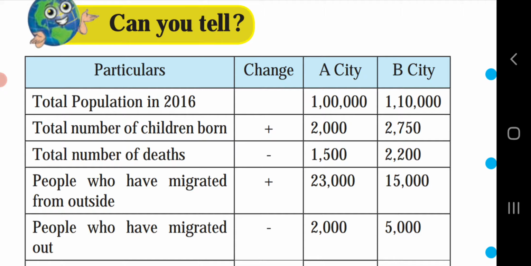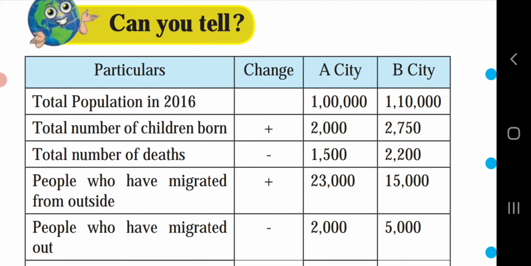Total number of deaths: 1,500 in A city and 2,200 in B city. People who have migrated from outside: 23,000 in A city and 15,000 in B city.